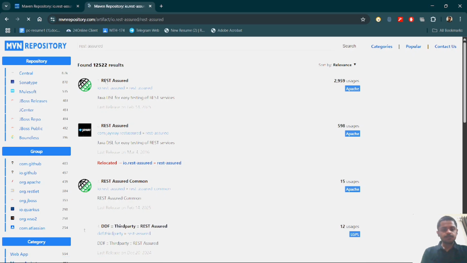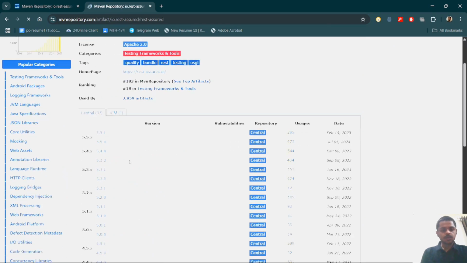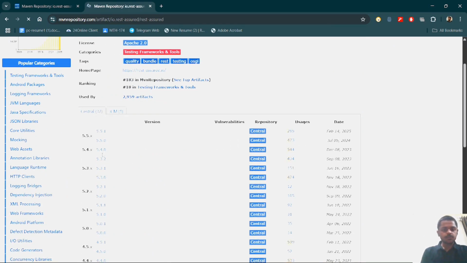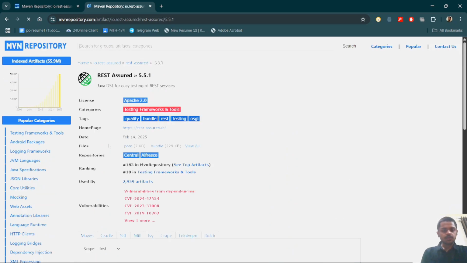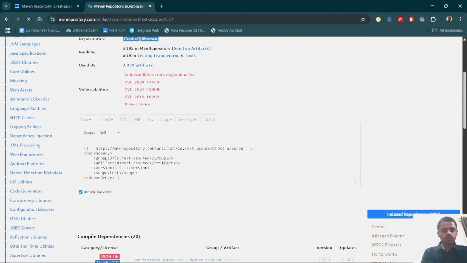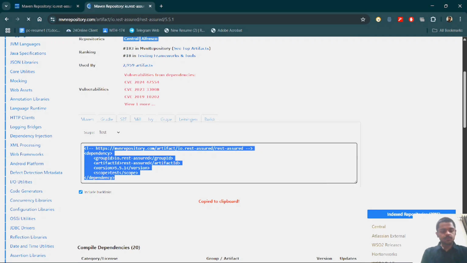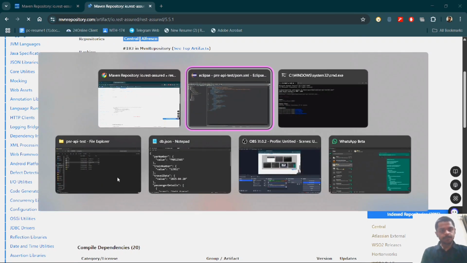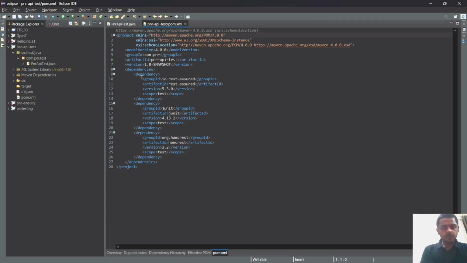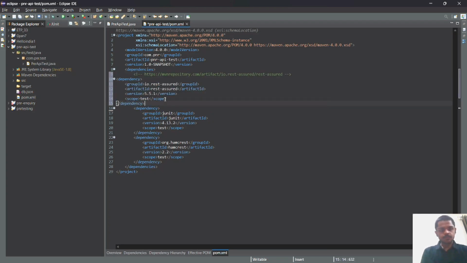The first link is there. Click on it. These are the versions of RestAssured. We will take the latest one, 5.5.1. Click here, copy this one, and add it here.